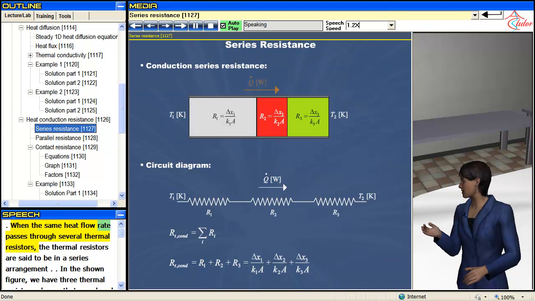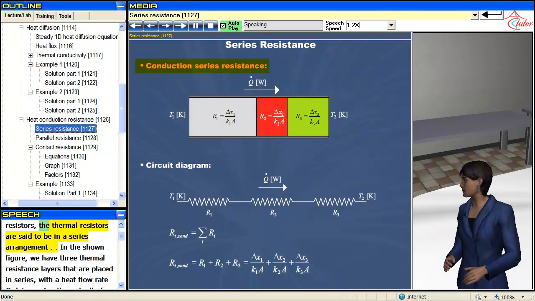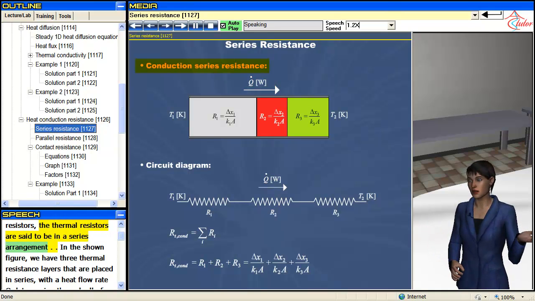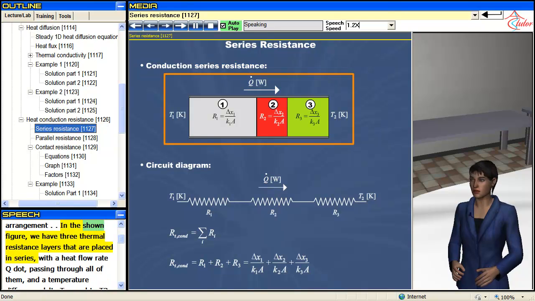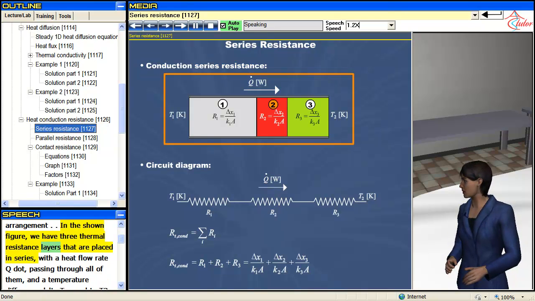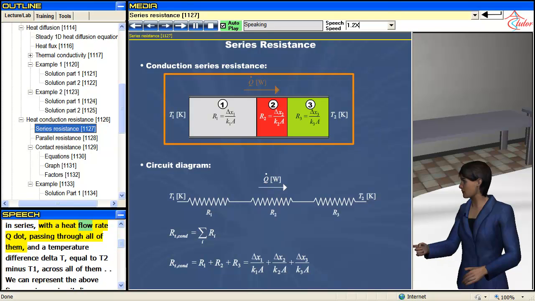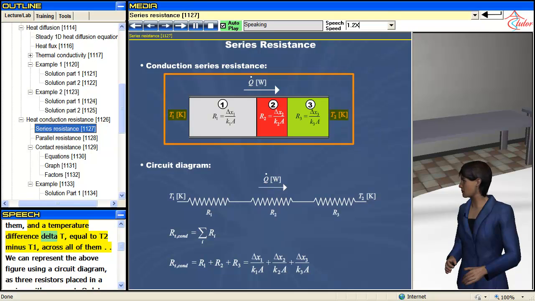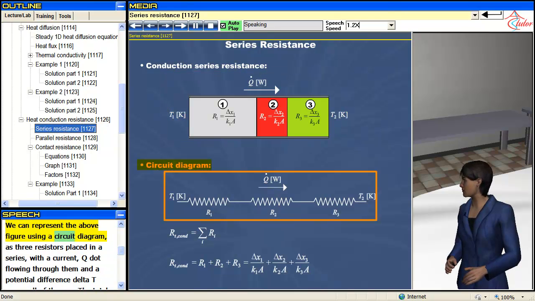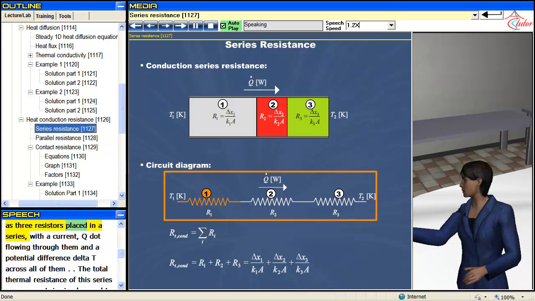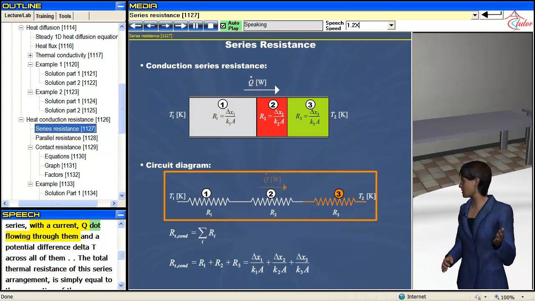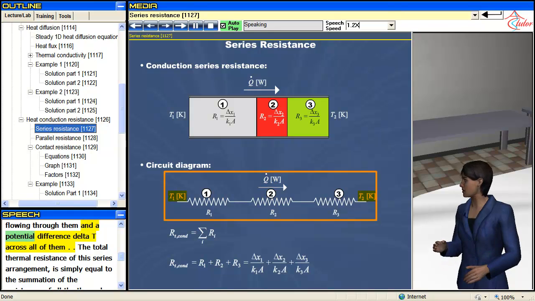When the same heat flow rate passes through several thermal resistors, the thermal resistors are said to be in a series arrangement. In the shown figure, we have three thermal resistance layers that are placed in series, with a heat flow rate Q dot passing through all of them, and a temperature difference delta T equal to T2 minus T1 across all of them. We can represent the above figure using a circuit diagram as three resistors placed in series, with a current Q dot flowing through them, and a potential difference delta T across all of them.